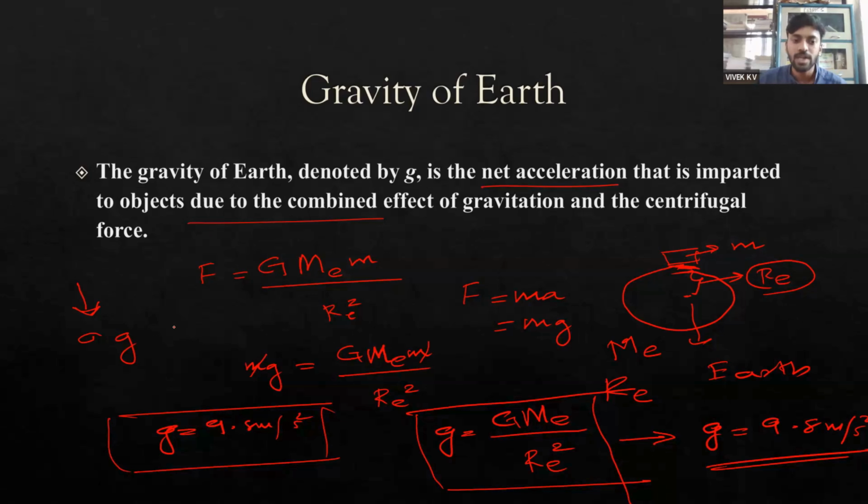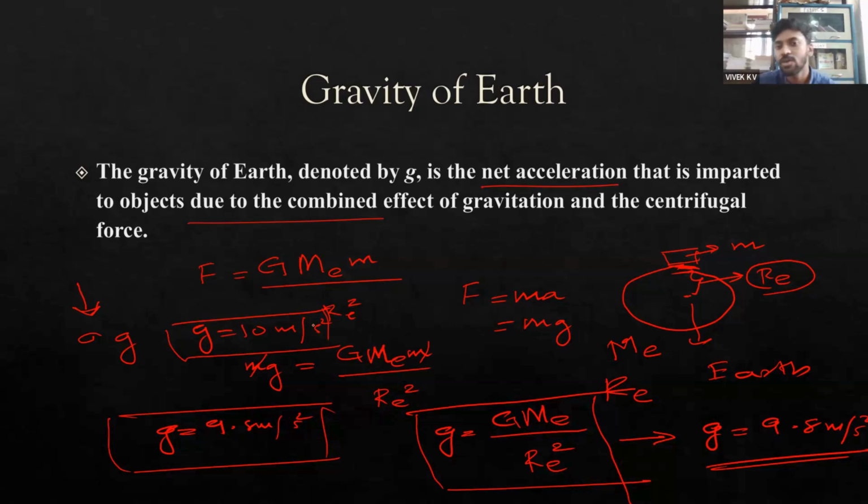Whenever we are dealing with calculations which involve acceleration due to gravity, most of the time we can approximate the value as 10 meter per second square. The accurate value is 9.8 meter per second square, but for simplicity during calculation, we will approximate it as 10. Sometimes it will be directly mentioned in the question that you can take g as 10 meter per second square.